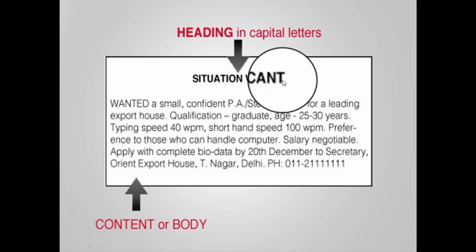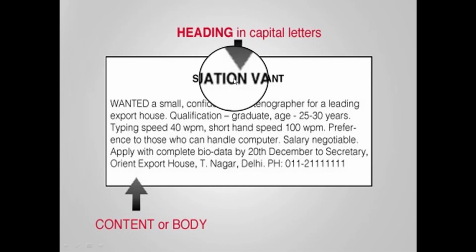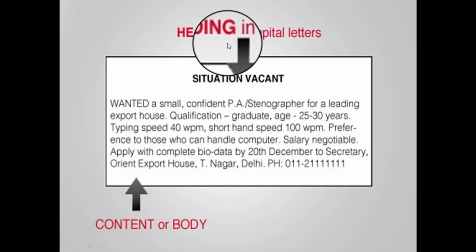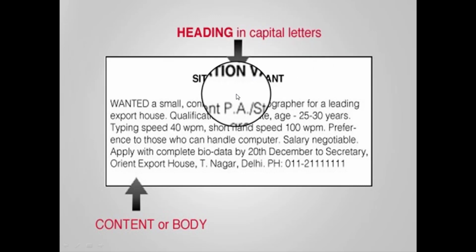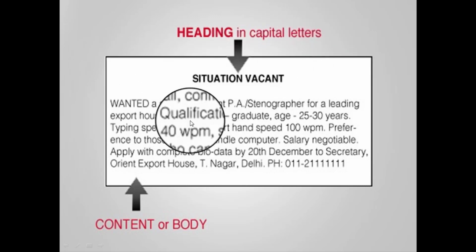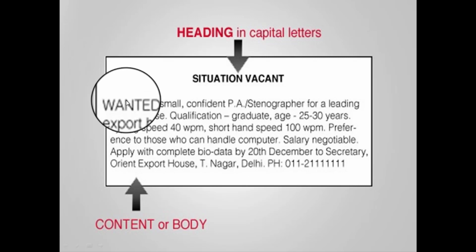So how do you find here? Situation vacant. So the title comes here first of all, the heading, this is also called heading, and remember the heading should be written in capital letters as it is written here in the sample, and then after this is called the content or body. In this you have to put your message as short as possible, but the message must be clear enough so that the people who are going to read your advertisement may get benefits and may be attracted towards your products or services.